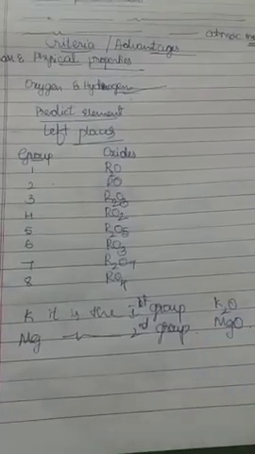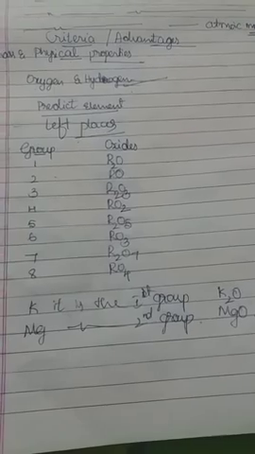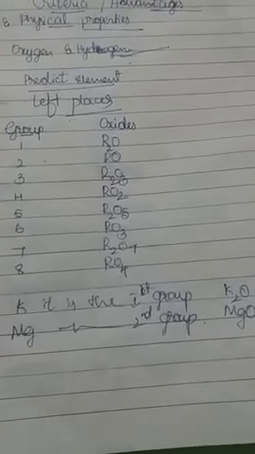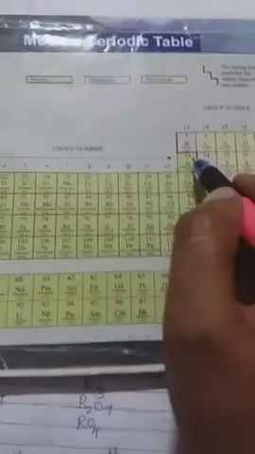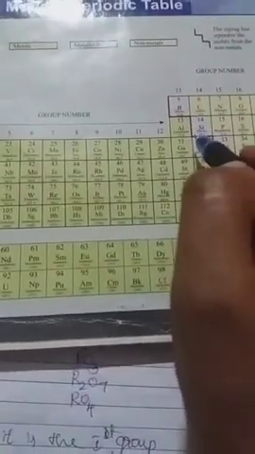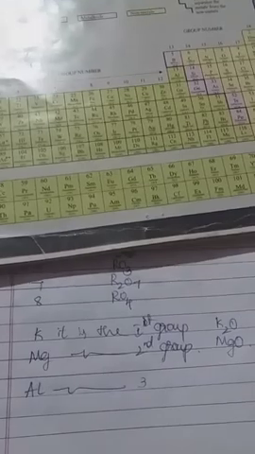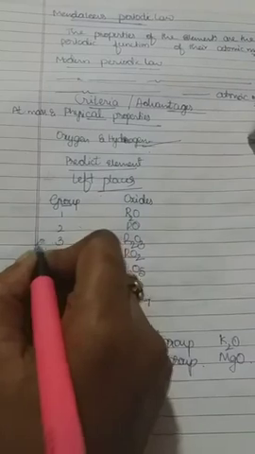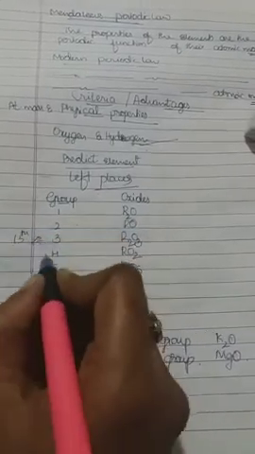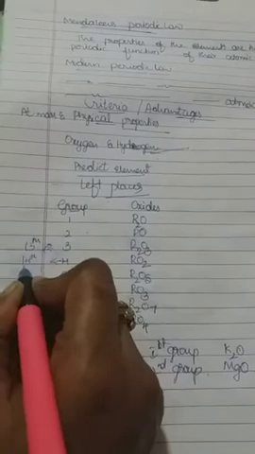In the same way, if we take aluminium, atomic number 13, aluminium is in the 13th group or the third group. The third group is similar to the 13th group, and the fourth group is similar to the 14th group.